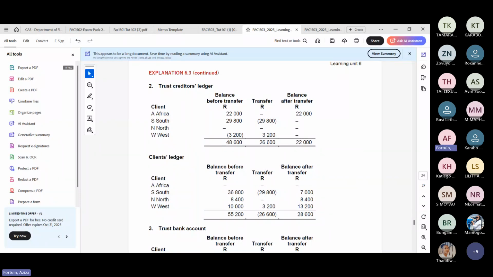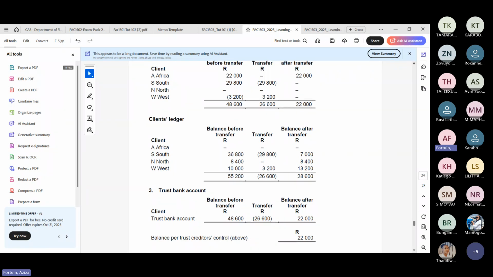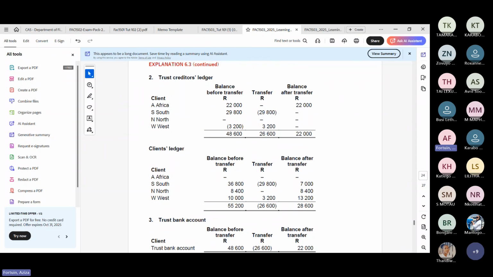No transfer, right? For South, he had the 29,000 Rand in his trust creditors ledger and he owed 36,000. So in his client ledger, he can move the 29,000. So there's a 7,000 left, because he owed 36,000, so we can move the full 29,000. Here he had nothing, so there was nothing to transfer. The 8,400 remains in the client's ledger.